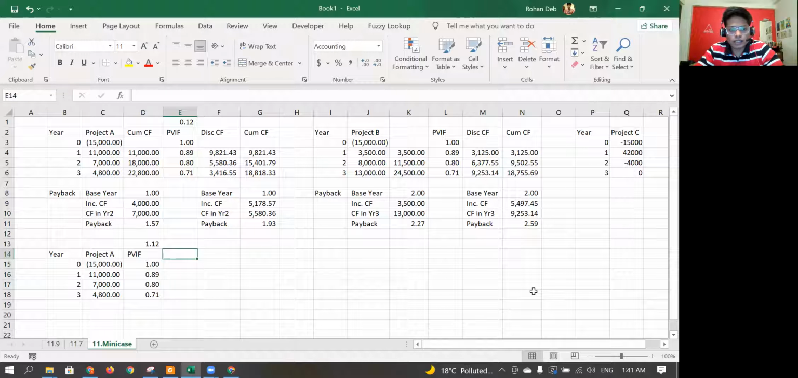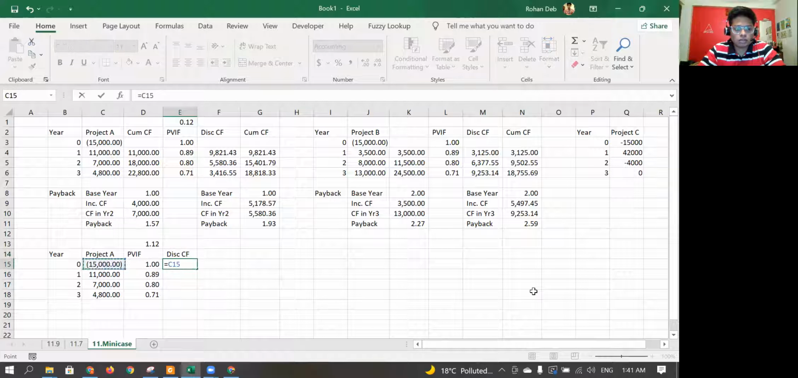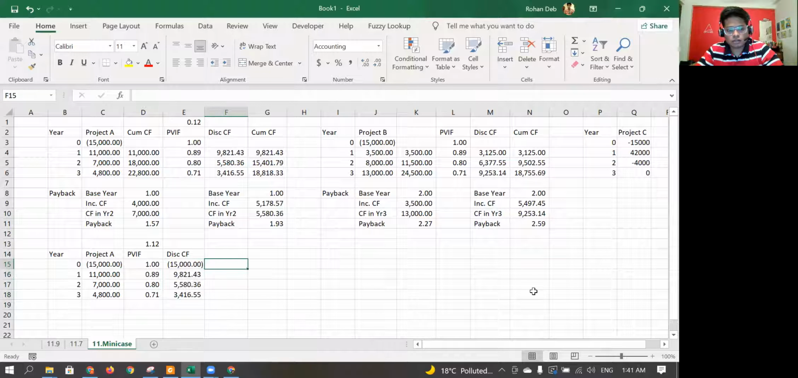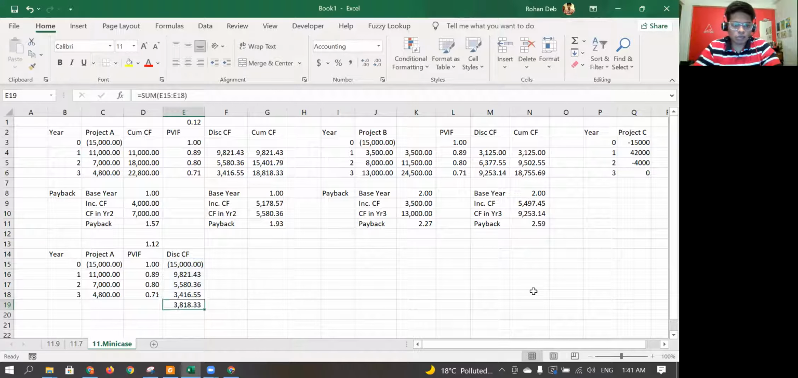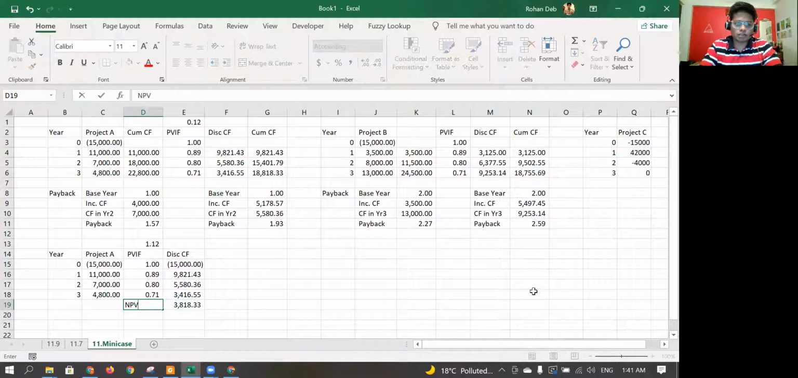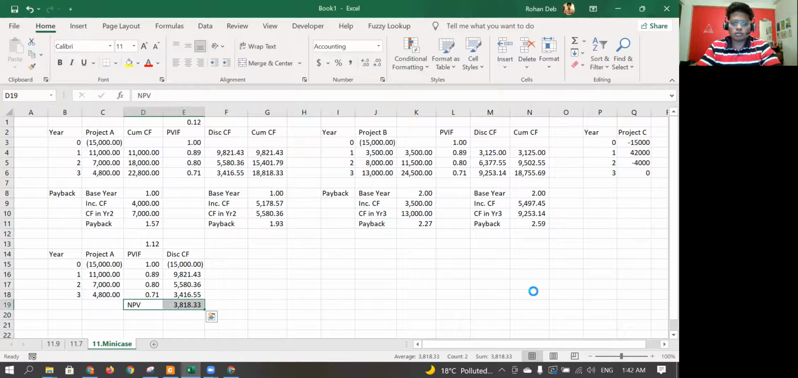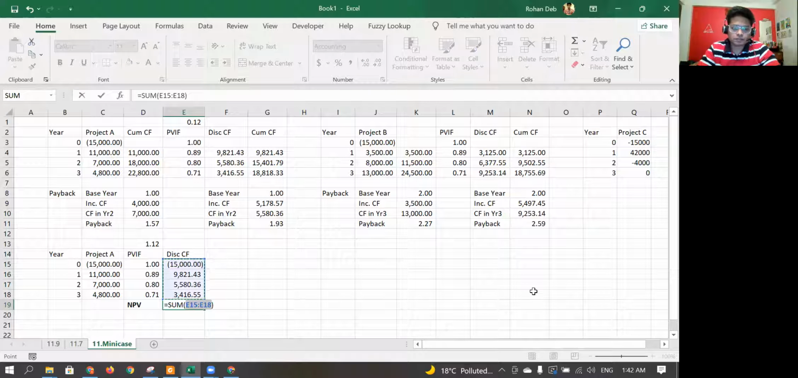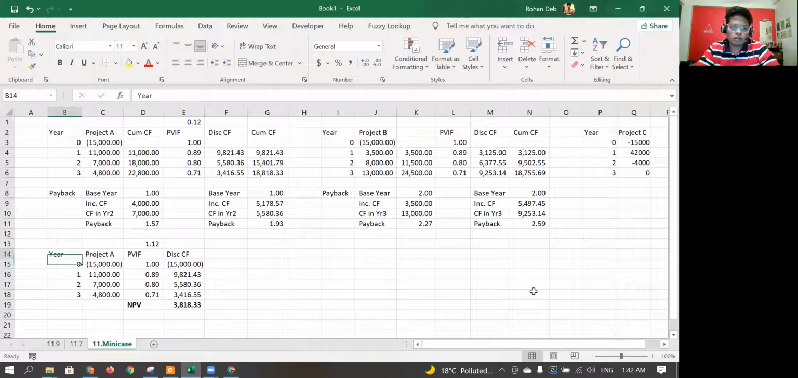Okay, so now I'll calculate the discounted cash flow. Discounted cash flow is equal to this into this down, and then I've calculated the discounted inflow and outflow both. So when I take the sum of this, it will come to the total NPV. So NPV is equal to this. How did I calculate this in one step? Basically Alt and then equal to, it will give you the sum, right?